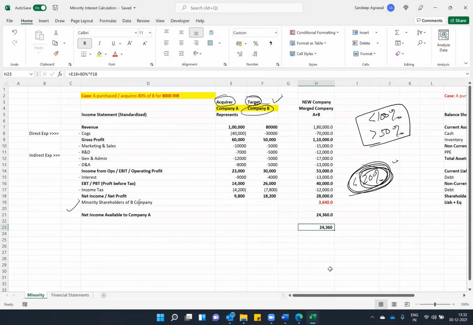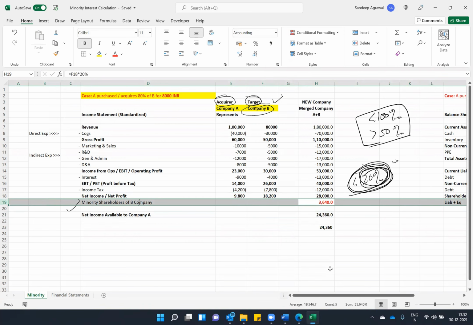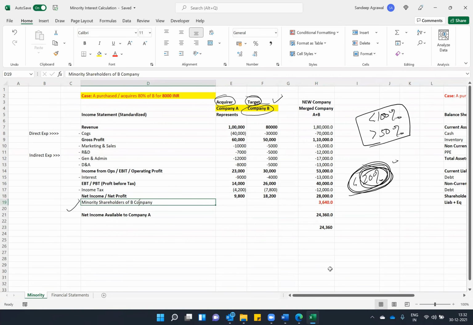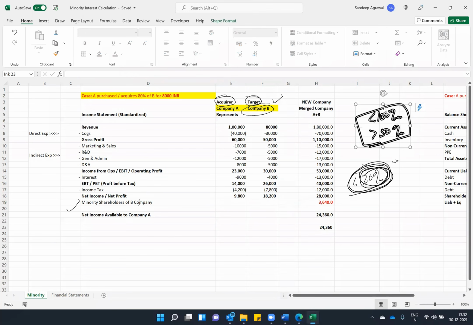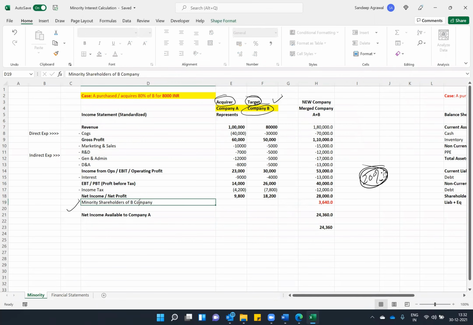So the part of company B which you have not acquired, the profit of that, we call it the minority shareholders of company B, or net income to minority shareholders. So that's what I just showed you, minority interest, which is 3,640, which we do not own, will give it to the minority holders of